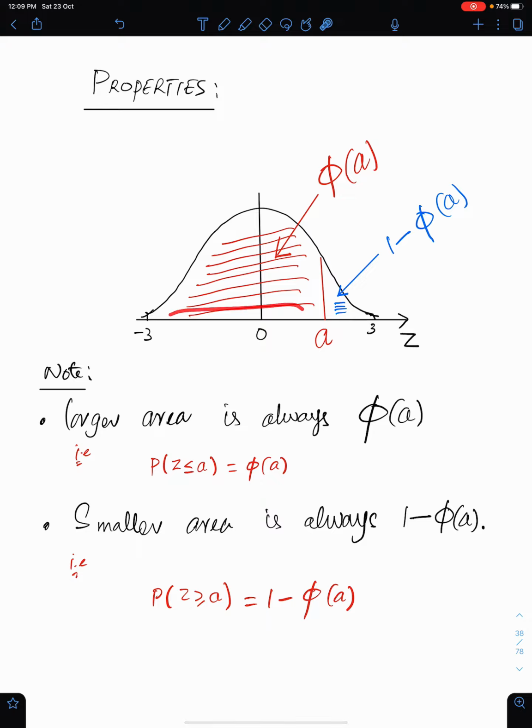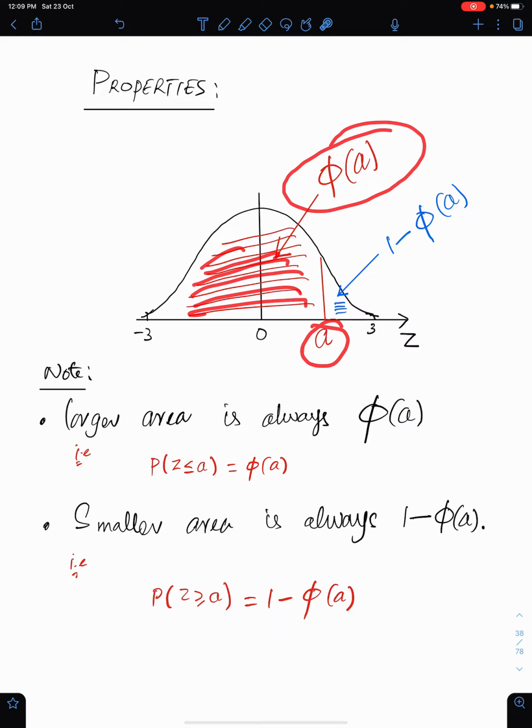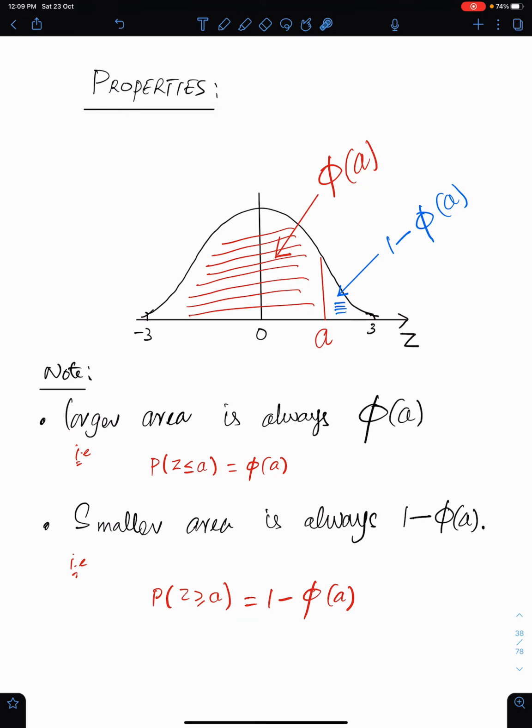So remember, the large area is always phi of this number, whereas the small area is always 1 minus phi of this number. If we need this area, Z less than or equal to A, the answer is always phi.